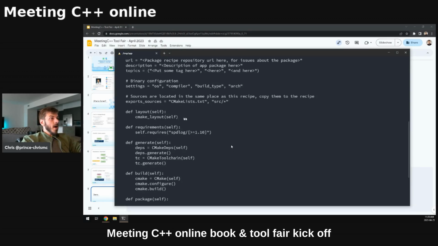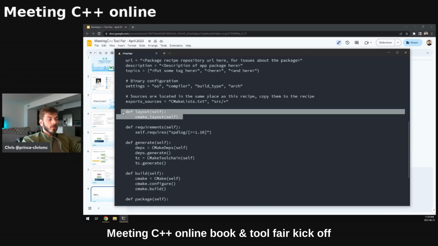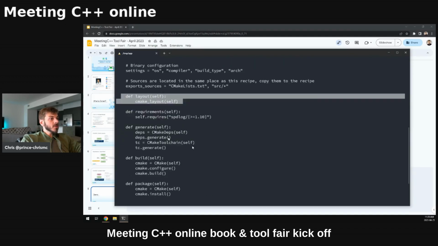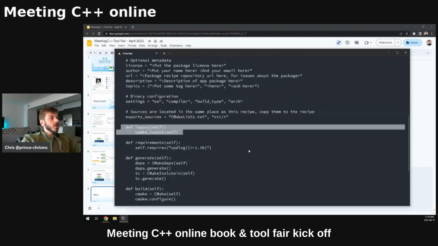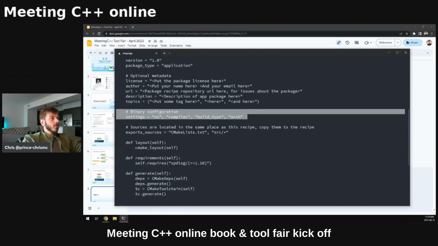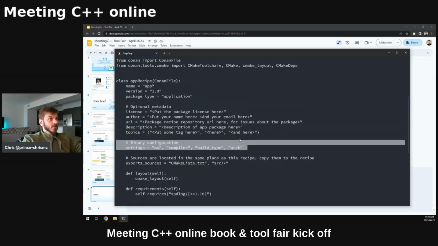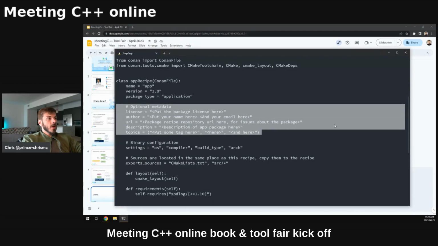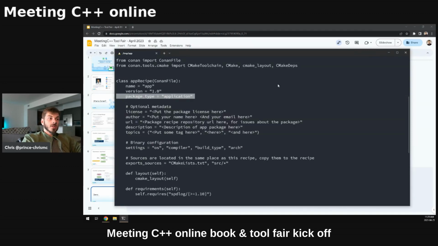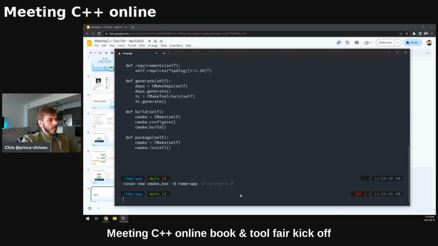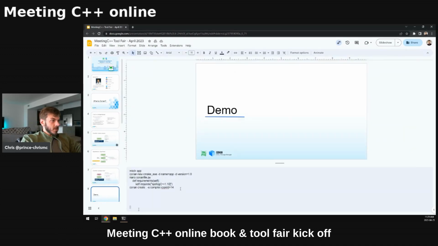And you can see here we have our layout, which should match what you saw previously in the conanfile.txt. Most of these things translate over. We have our requirements, generate, build, and package. So these are the different methods that Conan can invoke, and this is how you teach it to build and package your software. You can see here for our binary configuration, our settings are operating system, compiler, build type, and architecture. And this is just how you describe things. There's some fun fill-ins so you can do your metadata. And here we're going to be making an application. So easily laid out.